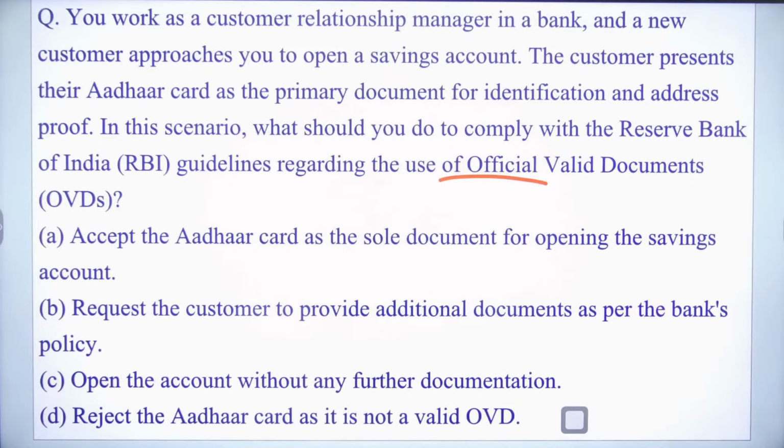First is saying accept the Aadhaar card as the sole document for opening the savings account. Second is saying request the customer to provide additional documents as per the bank's policy. Third, open the account without any further documentation. Fourth, reject the Aadhaar card as it is not a valid OVD.